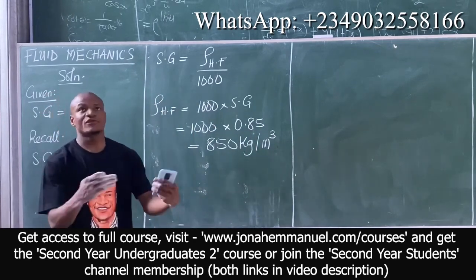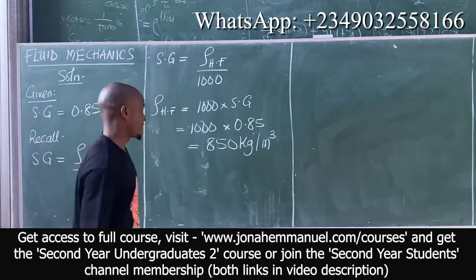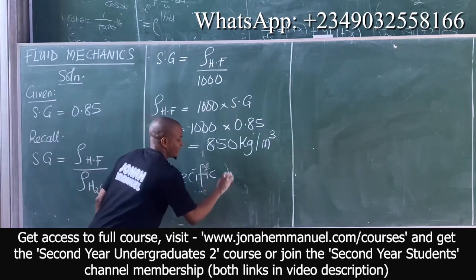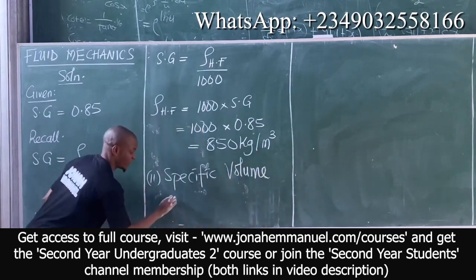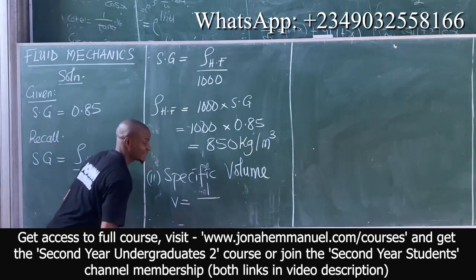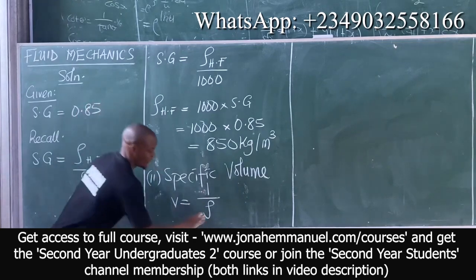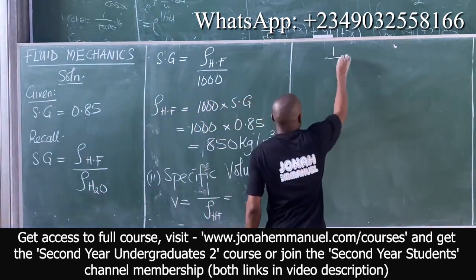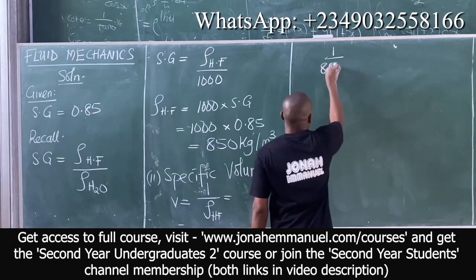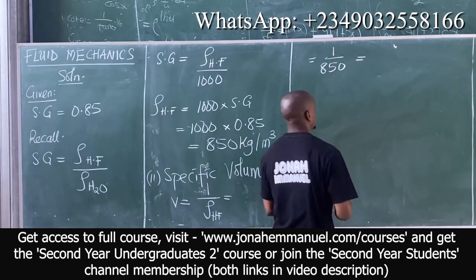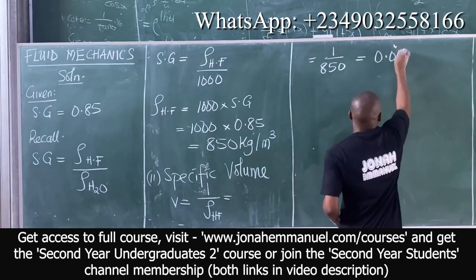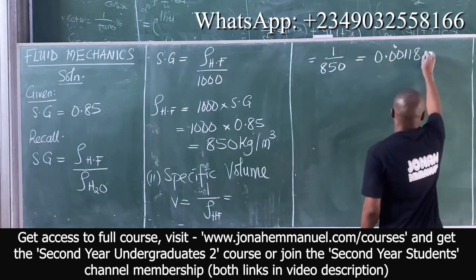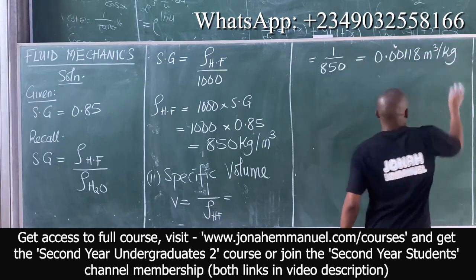At this point here, whichever one suits you better, use it. The next one says specific volume. We said specific volume, v, is equal to the inverse of mass density. Of course, for hydraulic fluid, this is now equal to the inverse of 850. Please give me the value. What do you have? 0.00118 units, meter cube per kilogram. So I have this one.